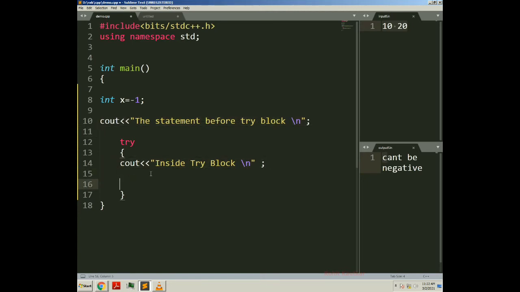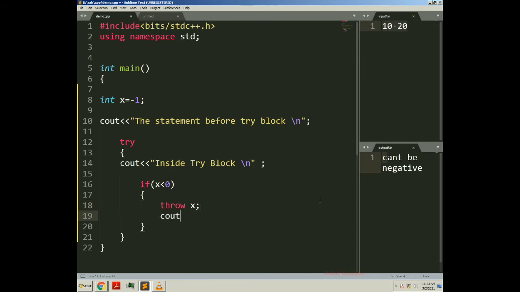Now here we will create one condition with an if statement. If the value of x is less than 0, then we will throw the exception. We will just throw the value of x itself. Or you can throw any other value if you want.